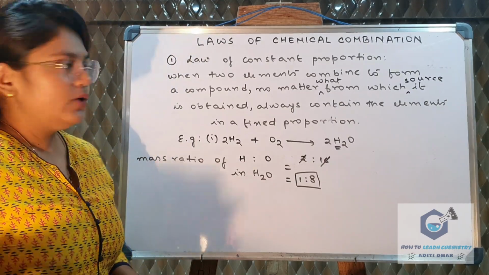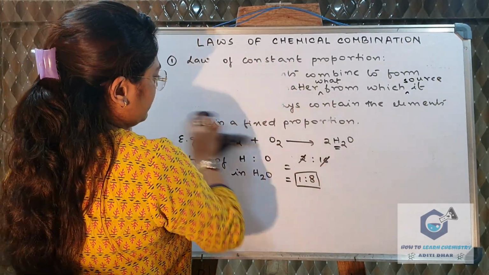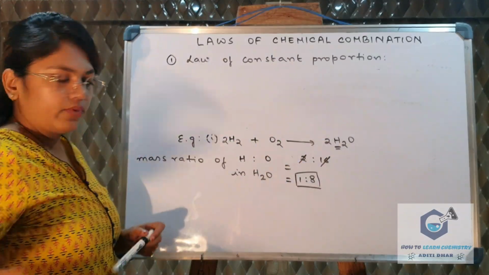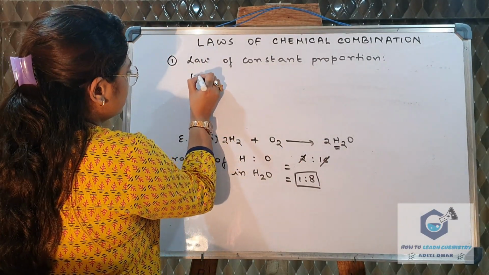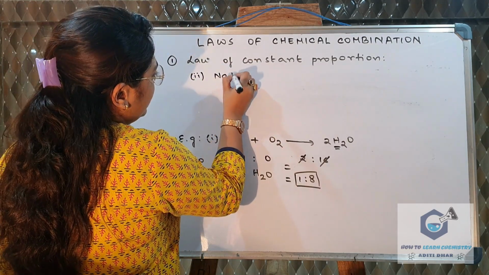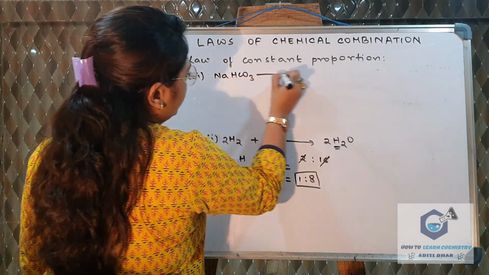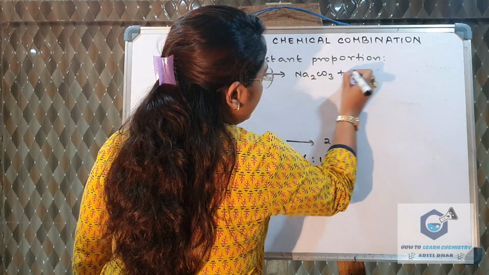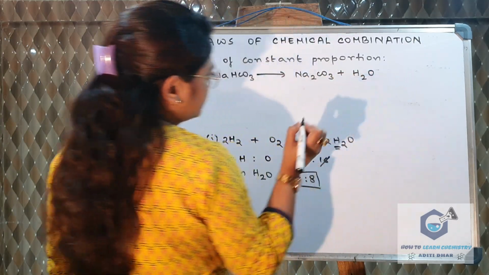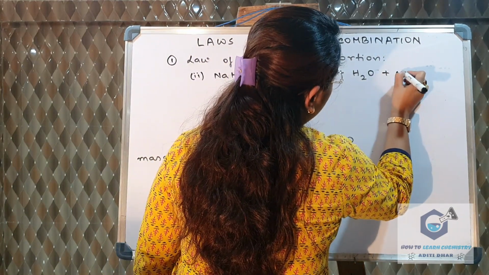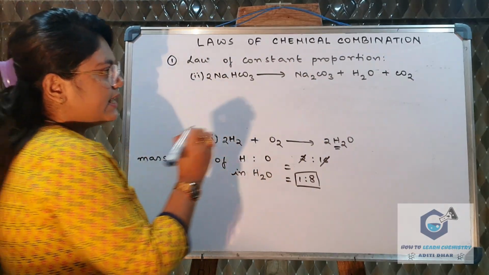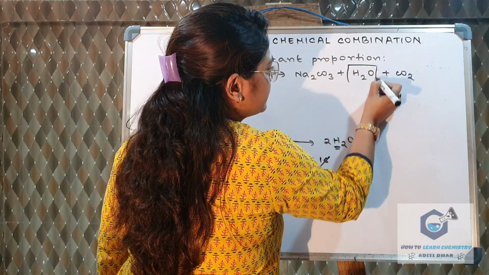Now let us look at another example from which water is obtained. Suppose we are heating sodium bicarbonate and we will get sodium carbonate plus water plus carbon dioxide, right? So we can see here also the compound water is formed.